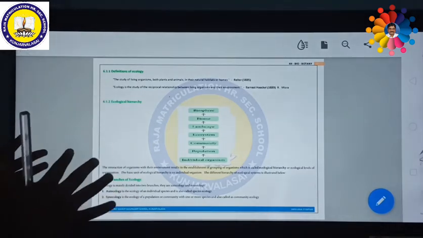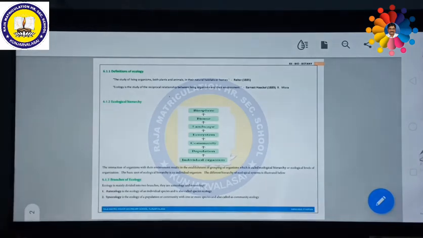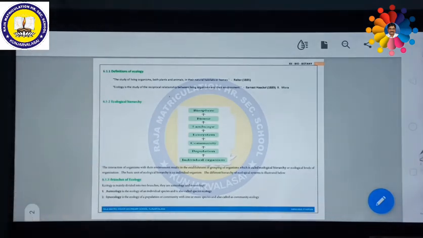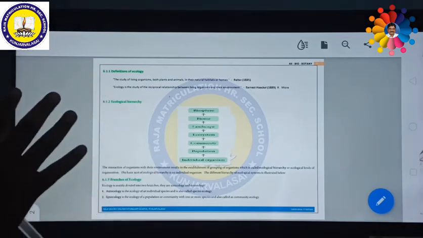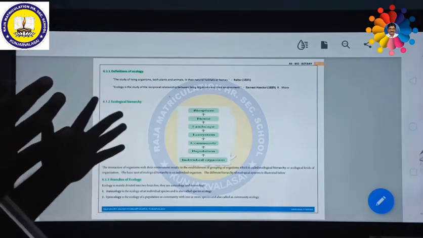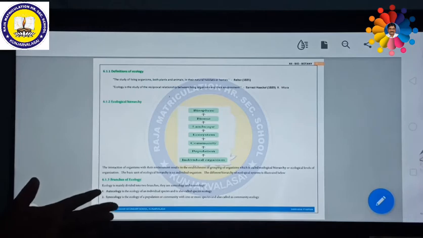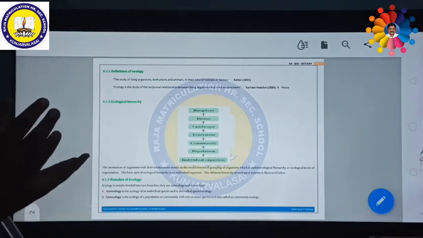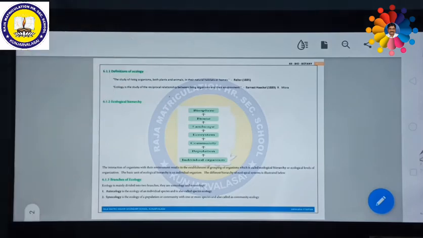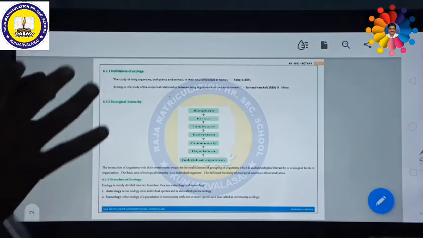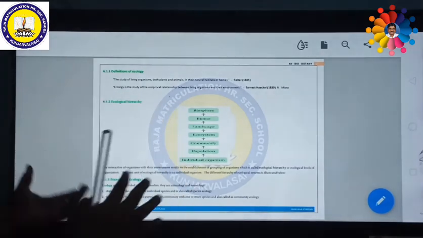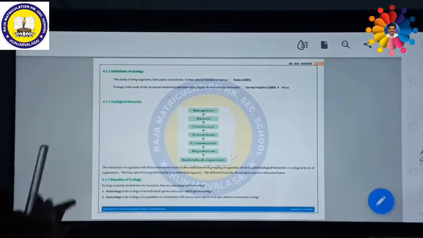Similarly, populations are organized together to form a community. Communities are organized together to form an ecosystem. A number of ecosystems, whether forest ecosystem, marine ecosystem, freshwater ecosystem, terrestrial ecosystem, or even desert ecosystem, are all combined together to form a landscape. All the landscapes combine to form a biome.